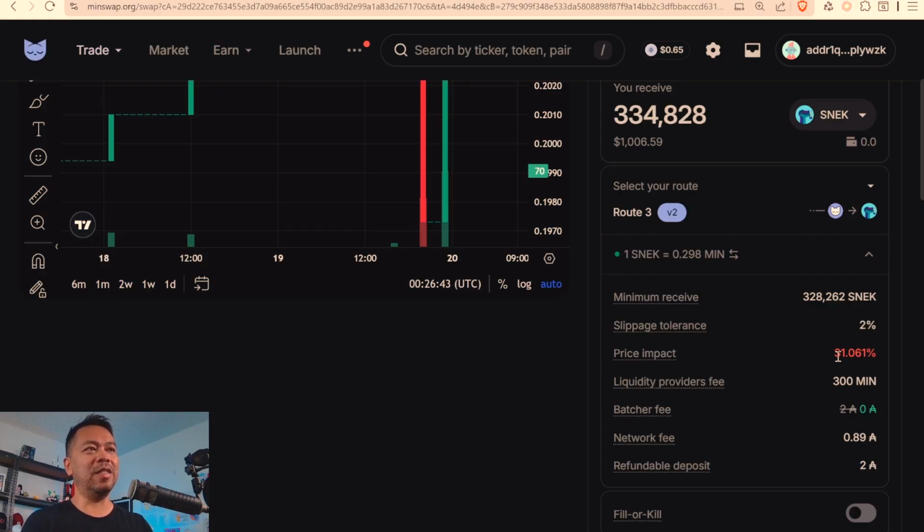So there you go. That is another thing that you need to look out for when trading on a decentralized exchange. Make sure there is enough liquidity in the particular pool so that you don't get affected by price impact. So now that you know what price impact and slippage is, make sure you take that knowledge and arm yourself before executing any trades on any decentralized exchange in the crypto space.